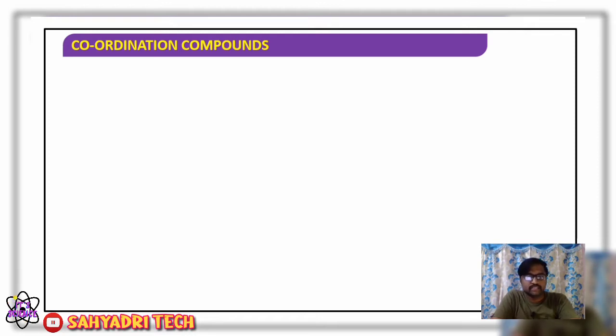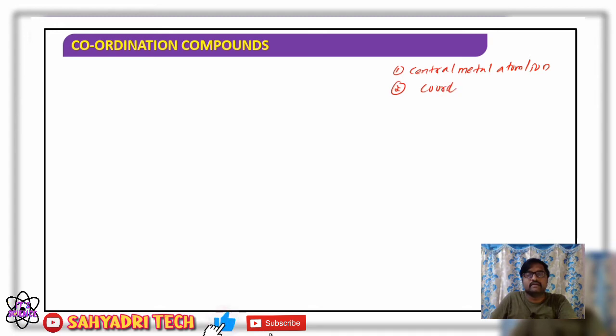In the previous session we started discussing important terms used in coordination compounds. I considered two important terms. One is the central metal atom, which is also called an ion. And the second term is coordination entity, which is also called coordination sphere, right?